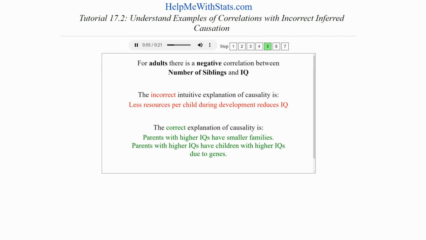Adults who come from larger families tend to have lower IQs. We could incorrectly explain that association by concluding that less resources per child reduces IQ. In reality, parents with higher IQs have smaller families. Parents with higher IQs have children with higher IQs due to genes.